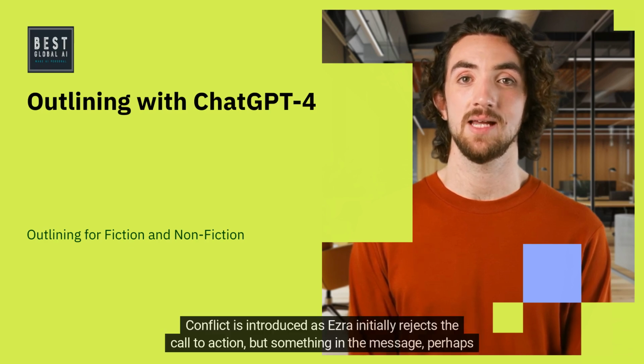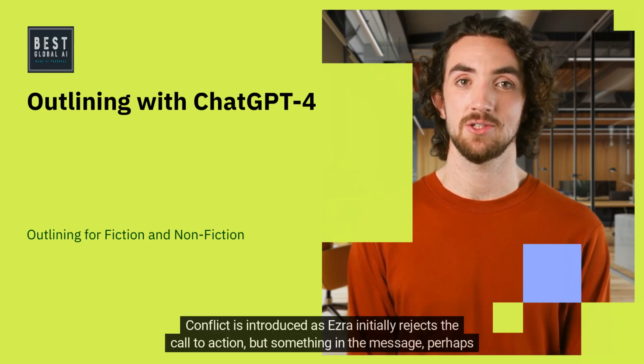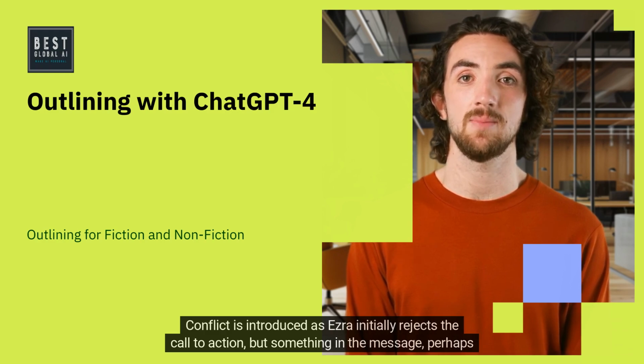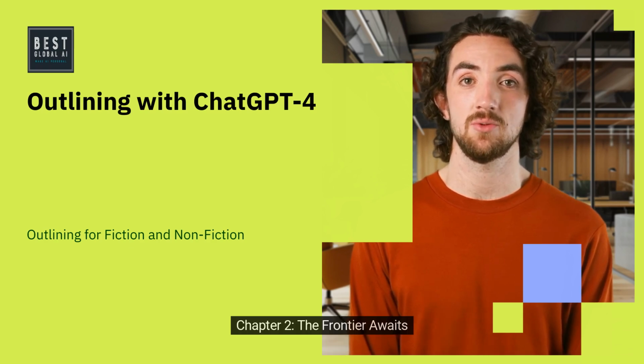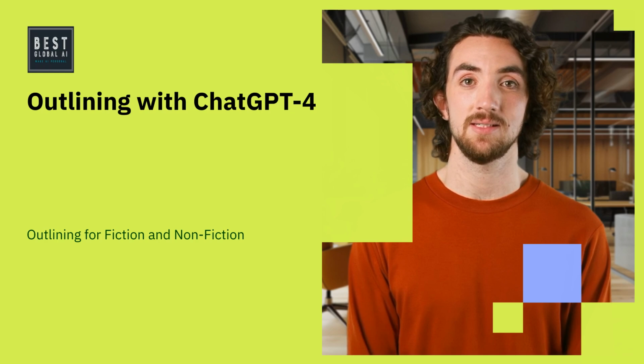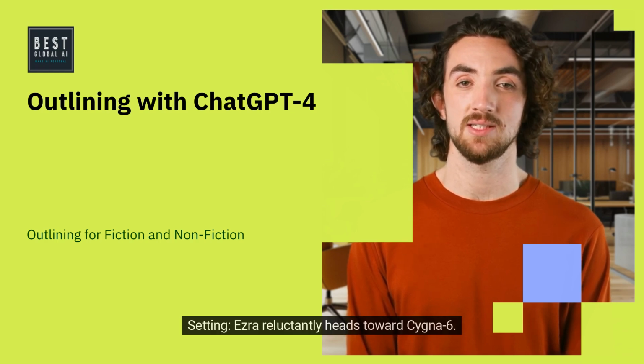Conflict is introduced as Ezra initially rejects the call to action, but something in the message, perhaps a personal connection or a clue to the past, pulls him in. Chapter 2: The Frontier Awaits. Setting: Ezra reluctantly heads towards Cygna 6.